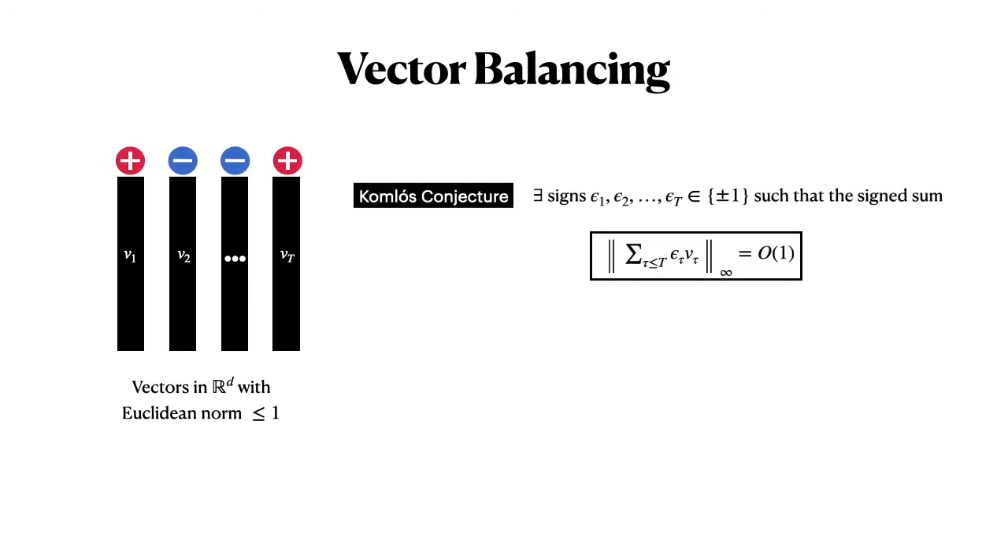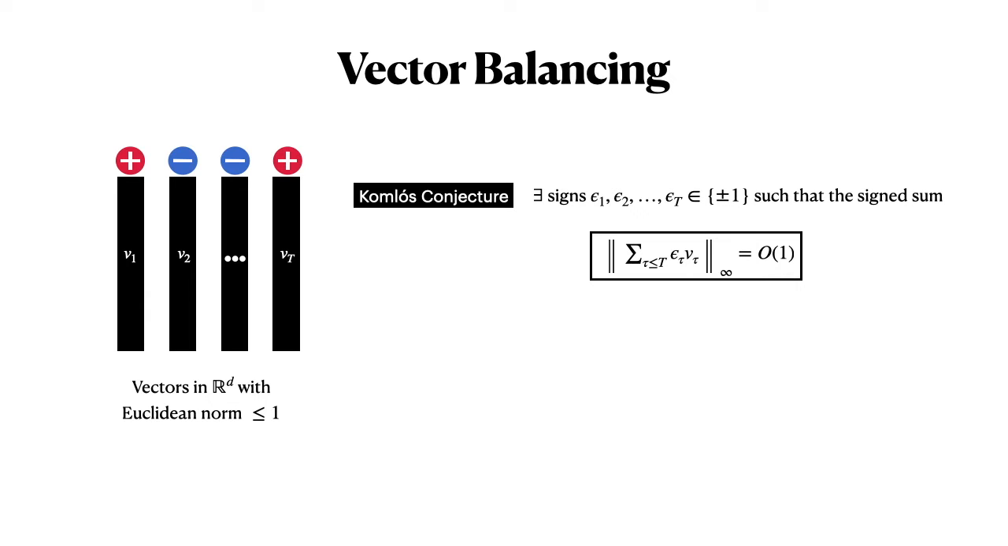One of the most popular problems about balancing vectors is the so-called Combinatorial conjecture, which asks whether we can assign these vectors plus or minus signs so that when you add these vectors with the corresponding assigned signs, the infinity norm of that vector, which I will also call the discrepancy vector, is constant. If you assign these signs randomly, the infinity norm could be as large as square root t, but the Combinatorial conjecture asks whether you can make each coordinate of this sign sum vector constant.